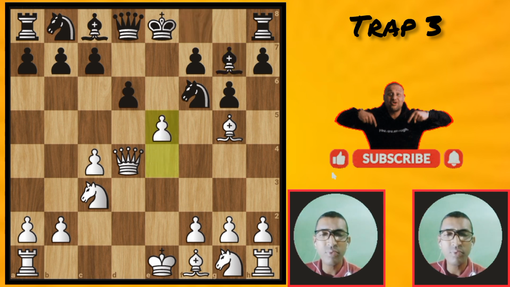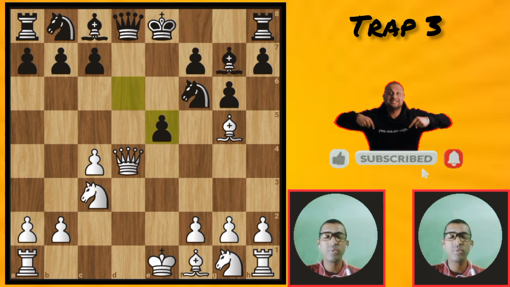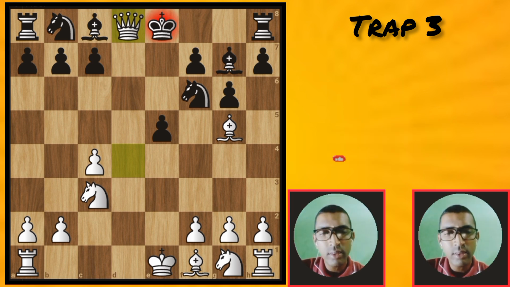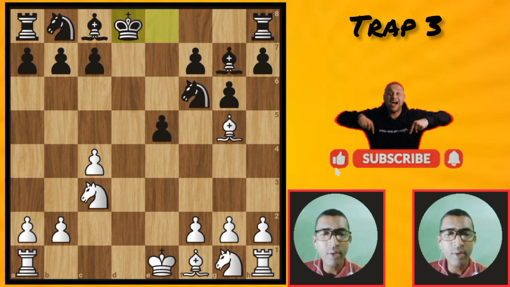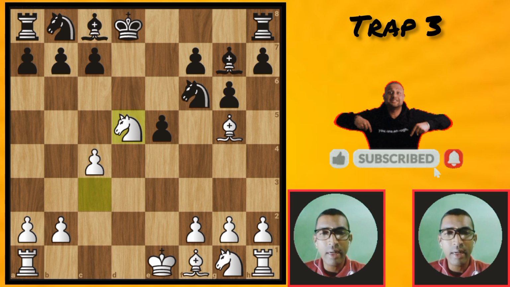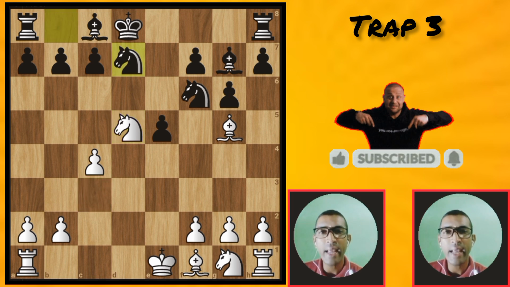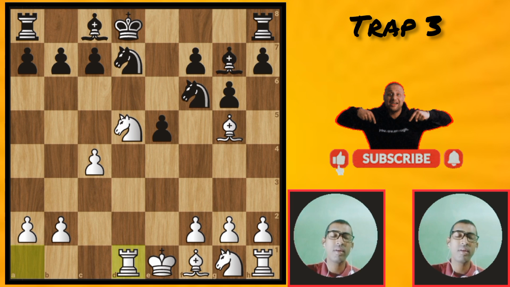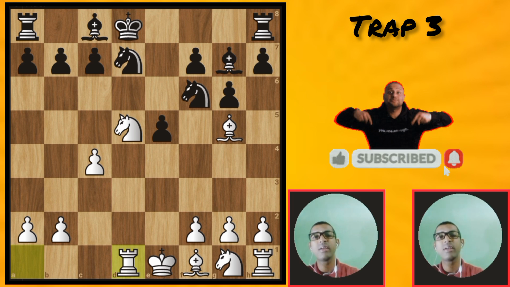Then e5, dxe5. Then a beautiful move: white takes the black queen. Then king takes the queen. Then white knight goes to d5. Then black knight comes to d7. Then rook d1. That's it. Now black resigns. You will see why black resigns.